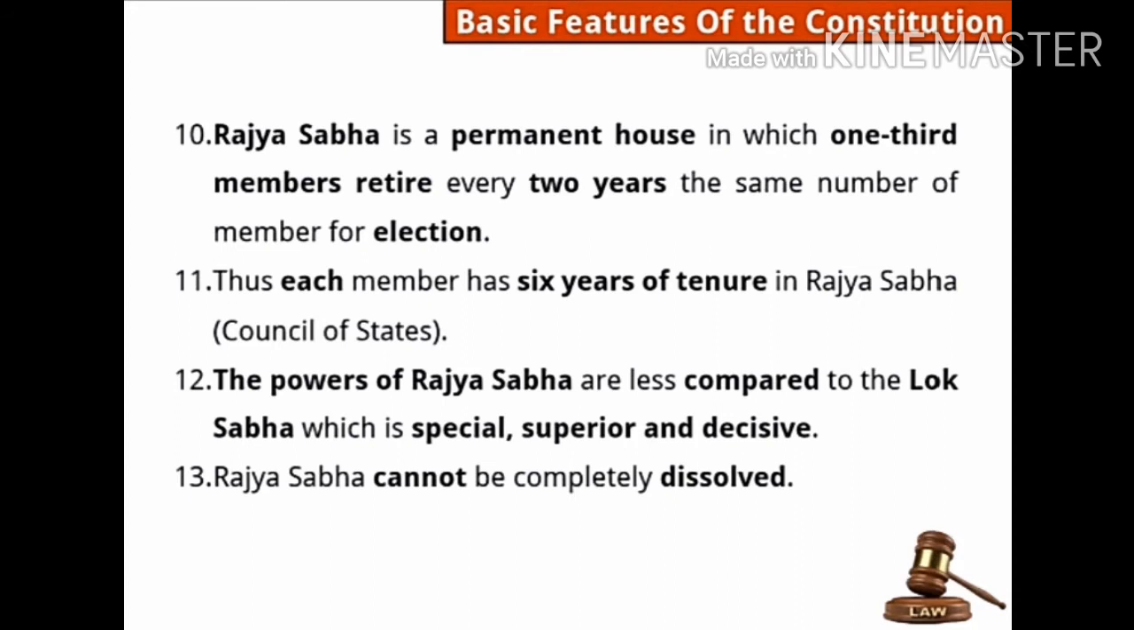The powers of Rajya Sabha are less compared to the Lok Sabha, which is special, superior and decisive. It means Lok Sabha is having more power. Rajya Sabha is not having that much power. But yes, the point is Rajya Sabha cannot be completely dissolved. But Lok Sabha is dissolved every 5 years, then other people come at that place. New government comes and sits to rule, while Rajya Sabha cannot be completely dissolved.